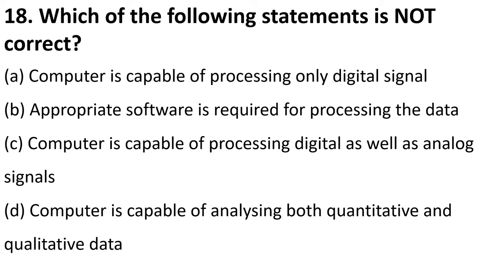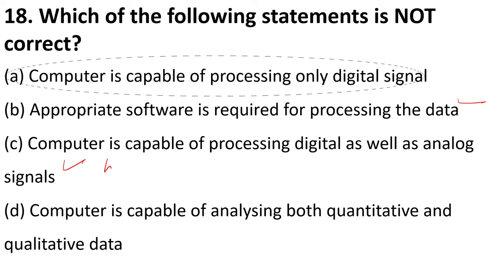Next is, which of the following statement is not correct? Option A is computer is capable of processing only digital signals. So this is not right. A computer can process both digital and analog signals. You know there is something called hybrid computers. So that can also process analog signals as well. So that means this option is incorrect, right? Let me also read you the other options. Appropriate software is used for processing of data. Yes, this is correct. Computer is capable of processing digital and analog signals. Yes, as I told you, hybrid ones. Computer is capable of analyzing both qualitative and quantitative data. Yes, there are different softwares that can analyze this. So, A is the right answer.